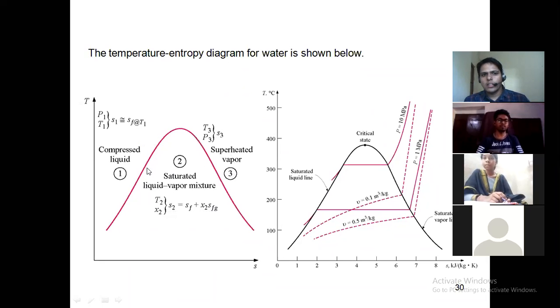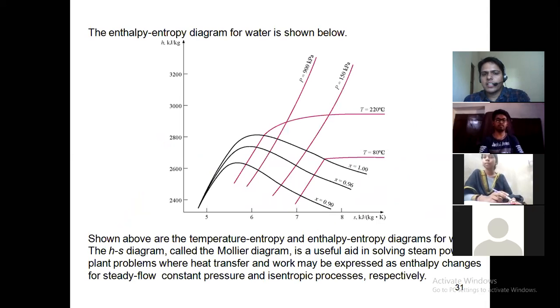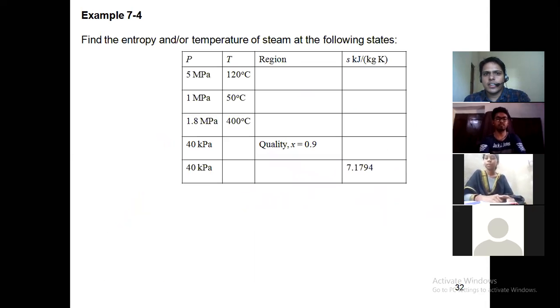The point is to find the entropy value, we can use property tables for water and other refrigerants, for the fluids which are compressible in nature. For compressible fluids, we have to use property table. For incompressible fluids such as solids or any other liquid, we can use the entropy relation directly. So now you can use this by using the steam table. You can find the values at 5 megapascal, 120 degrees Celsius. I have already shown you how to use the steam table, so you can find the values here.